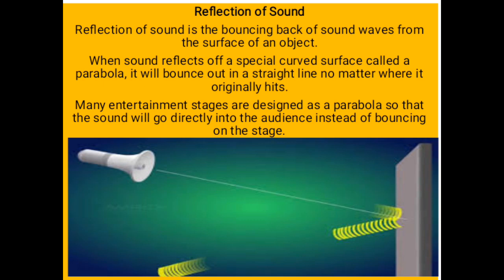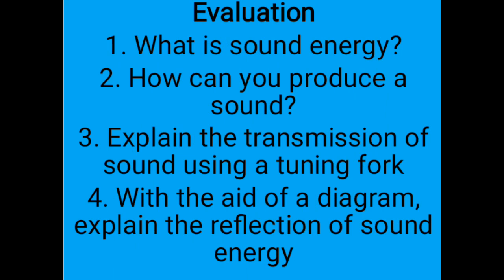Look at the picture. Are you seeing how sound is being transmitted from the megaphone to that surface and bouncing back? So reflection of sound is the bouncing back of sound waves from the surface of an object. Hope you're writing them down.